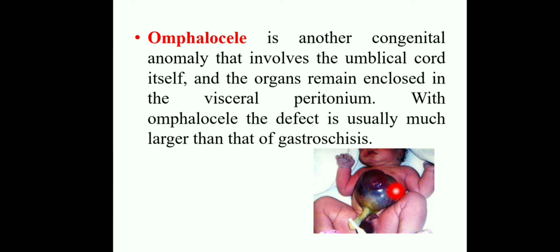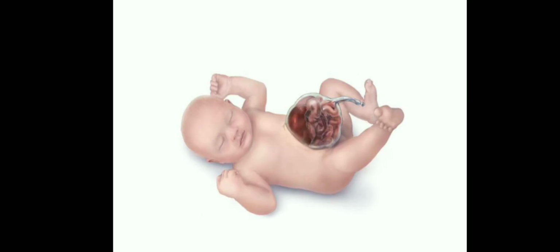The size of the herniation is more than in gastroschisis, that is, more than 4 centimeters in omphalocele. That is the difference. Look at this image. In this, the baby's umbilical cord remains normal, but it is covered with the visceral peritoneum. One sac is covering in omphalocele, but in gastroschisis there is no sac covering.